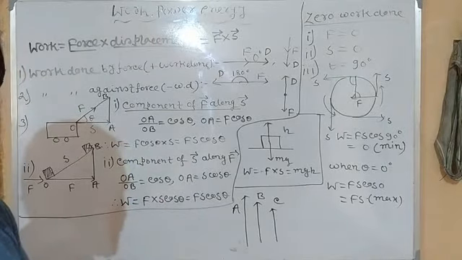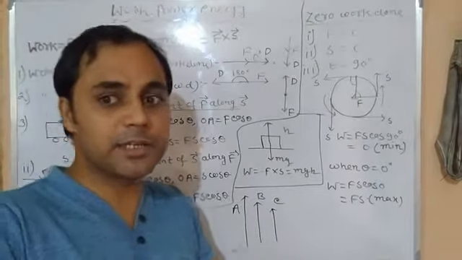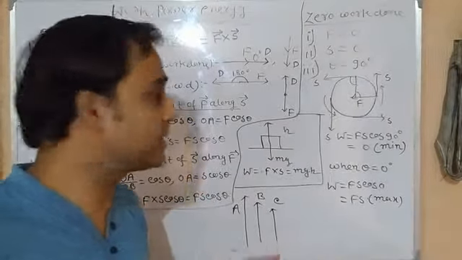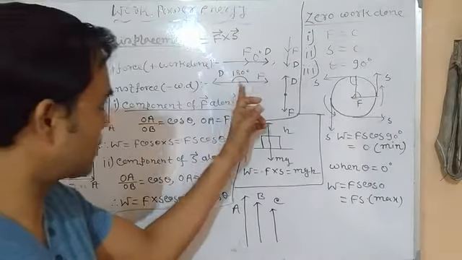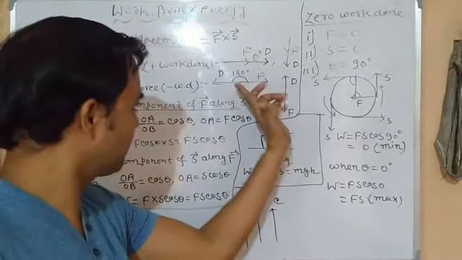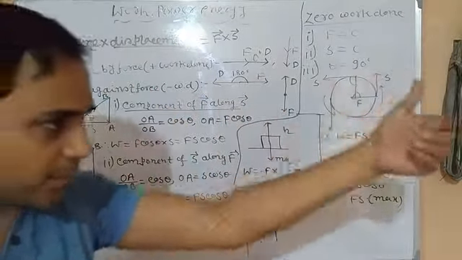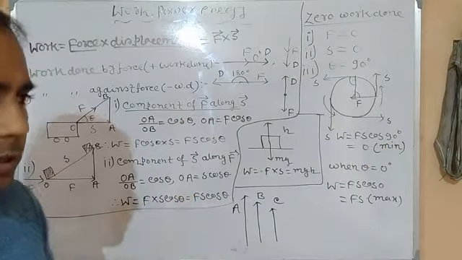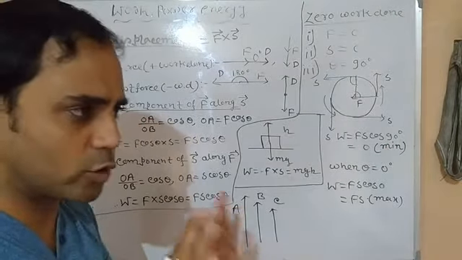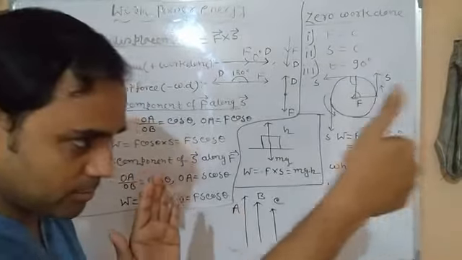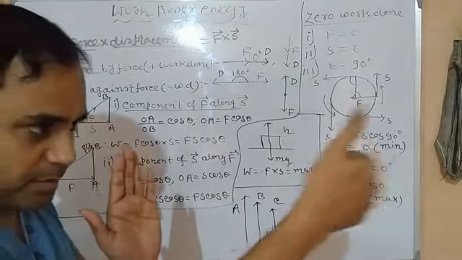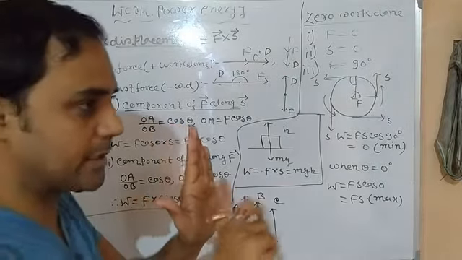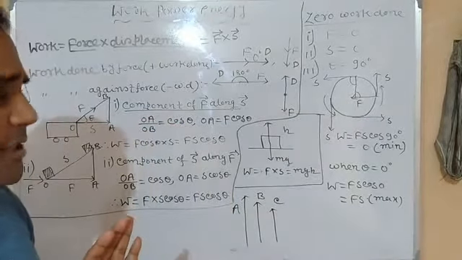Against force means force is acting in some direction and displacement takes place in the opposite direction. You can see force is acting in this direction, displacement is in this direction. Suppose a body is moving towards me, and I just want to stop it. Displacement takes place in this direction, but I am opposing it by stopping it, so force is applied in the opposite direction.